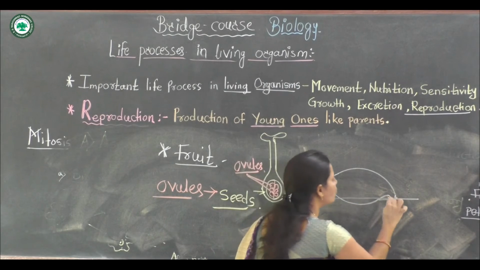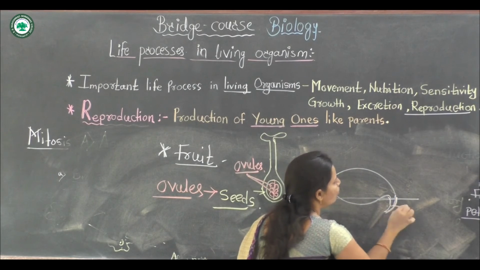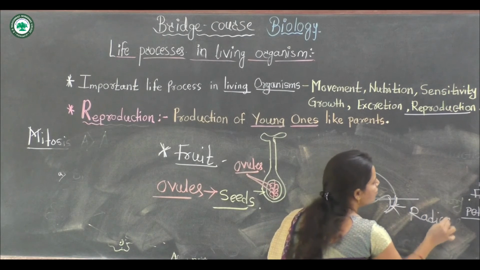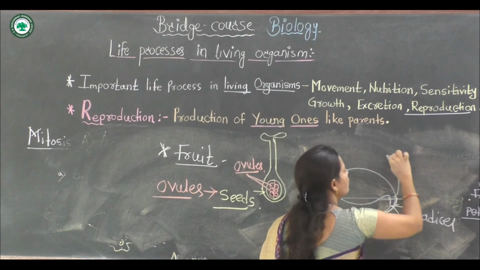At that time a small outgrowth forms, and this small outgrowth is called the radicle.